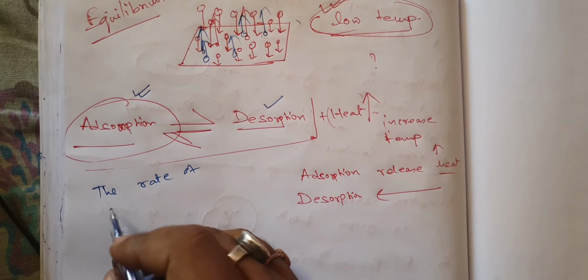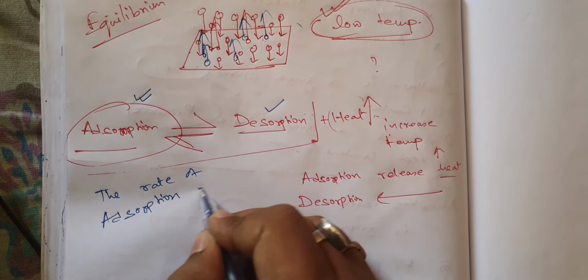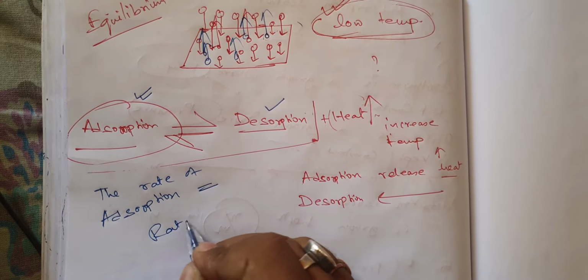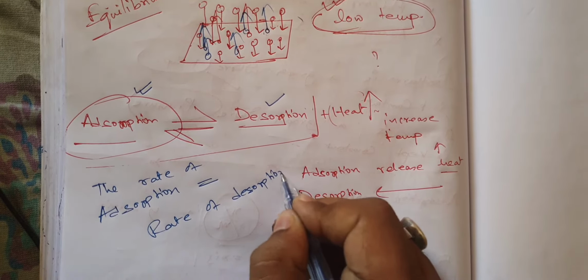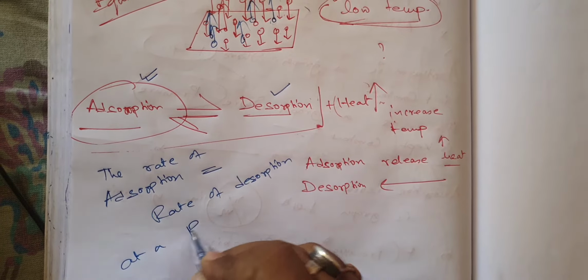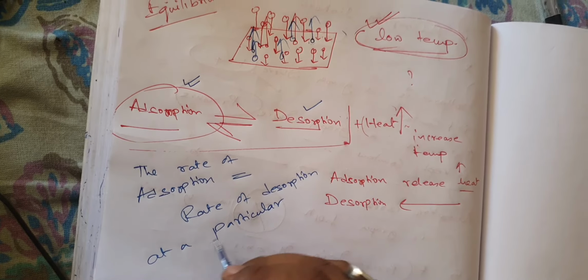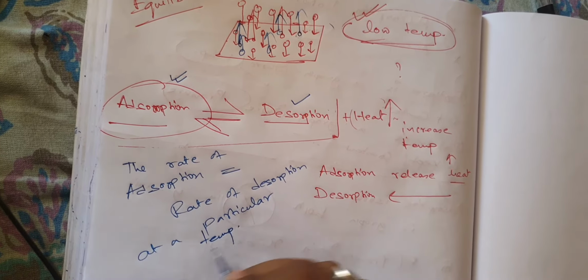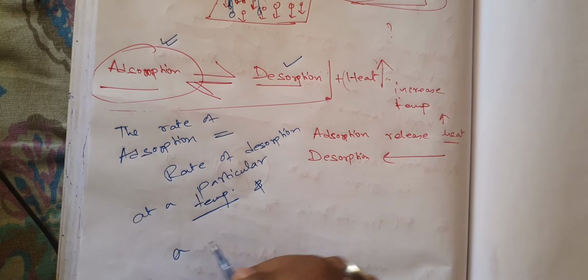then the rate of adsorption becomes equal to the rate of desorption at a particular temperature and a pressure.